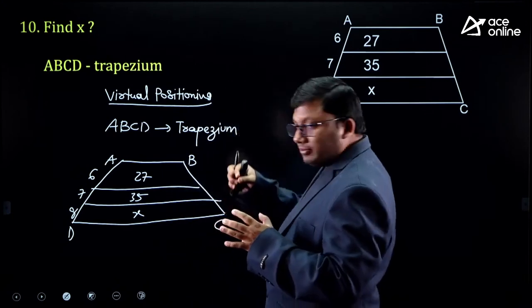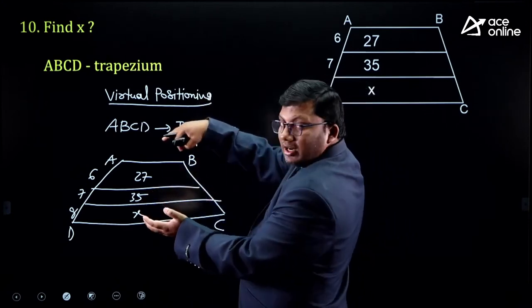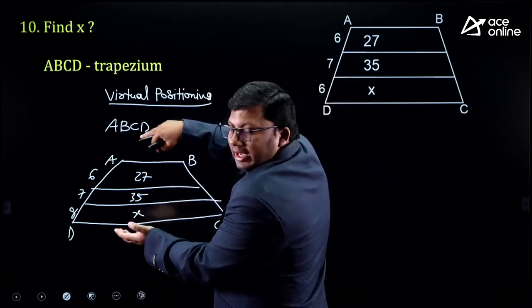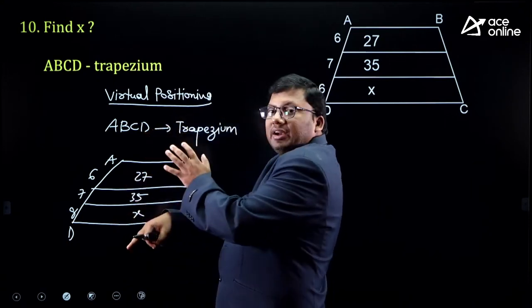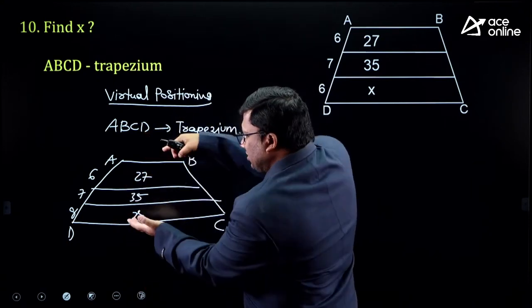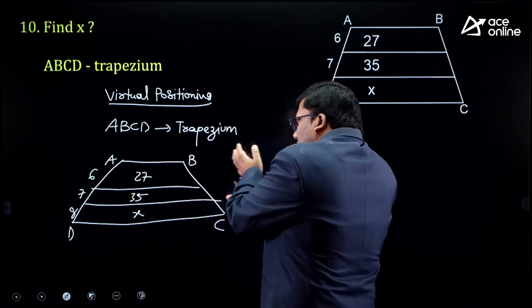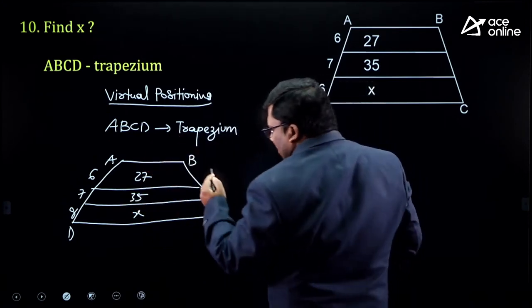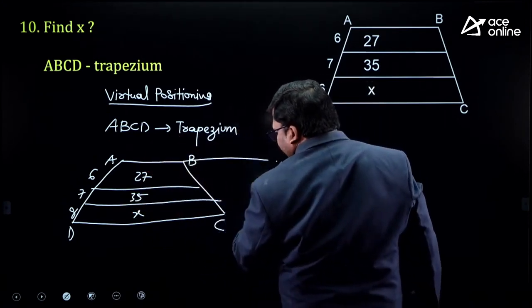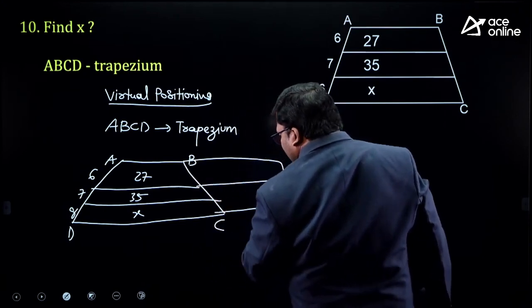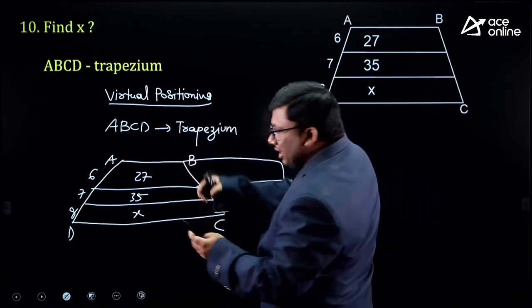This is the figure. Take the figure, flip it upside down, and just put it to the right and place it.